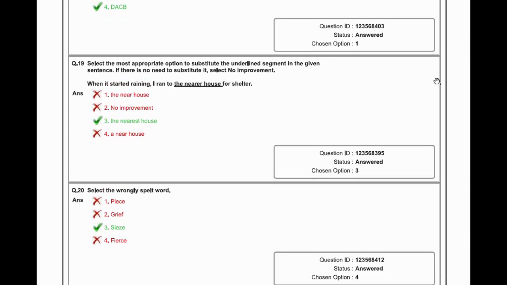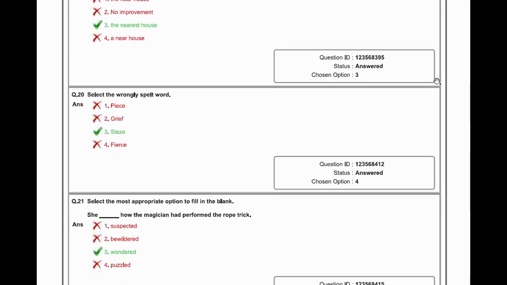Select the most appropriate option to substitute the underlined segment in the given sentence. If there is no need to substitute it, select no improvement. When it started raining, I ran to the nearer house for shelter. Options are the near house, no improvement, the nearest house, a near house. So you need to substitute it. So I ran to the nearest house for shelter. When it started raining, I ran to the nearest house for shelter.